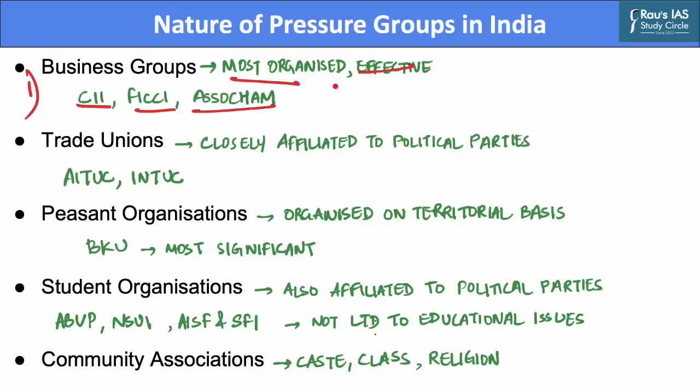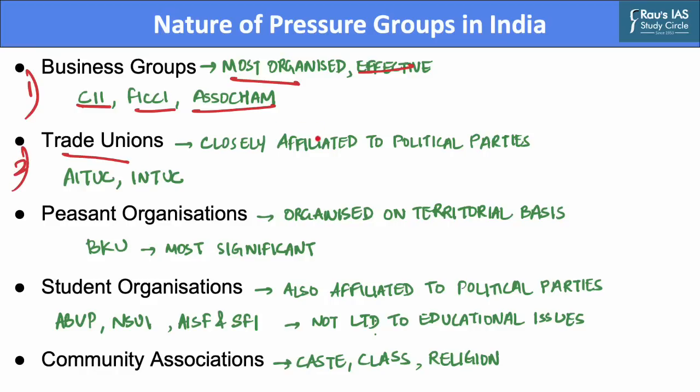Business persons are usually present in different legislatures at central and state level, and every ministry in the government of India has some kind of consultative committees in which business groups are represented. During pre-budget meetings, the finance ministry interacts with these groups to secure suitable inputs, which thus helps in budget formulation. The second kind of pressure groups are trade unions.